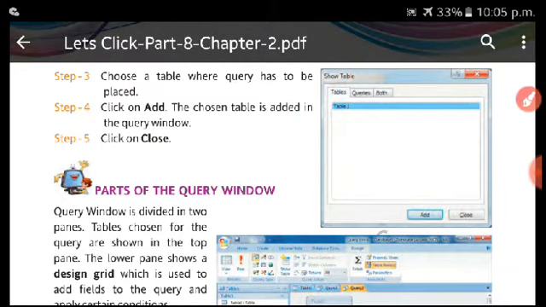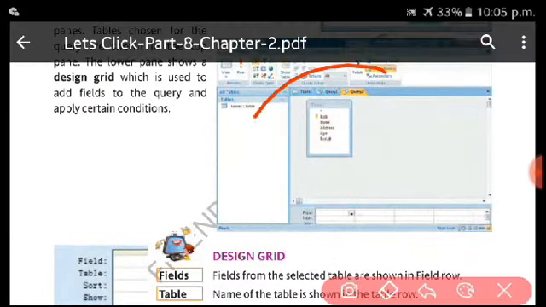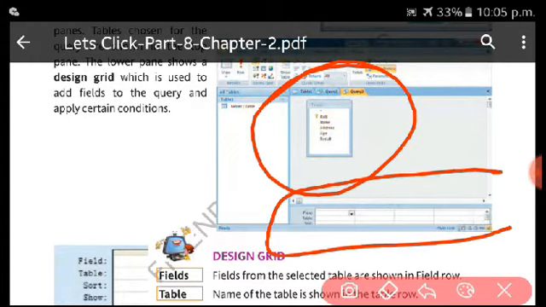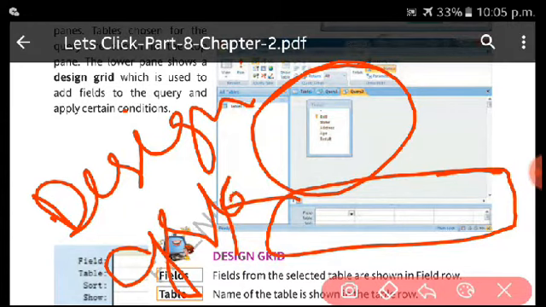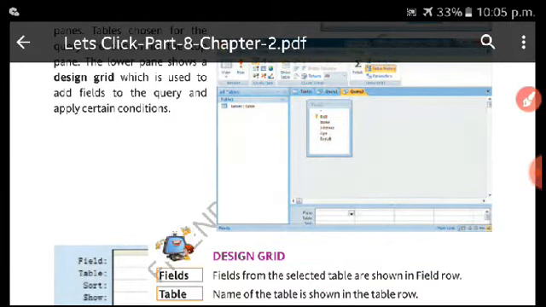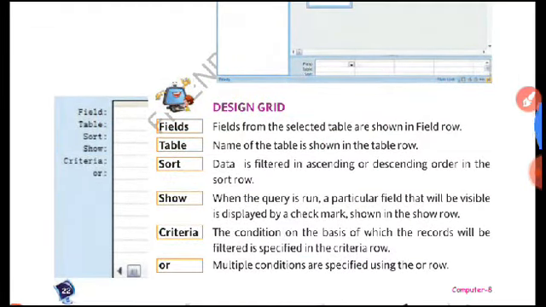If you add that, you can get your table here. You can see downside, this is the design grid. What do we call that? Design grid. This is the main thing. Here we have to apply the query condition.